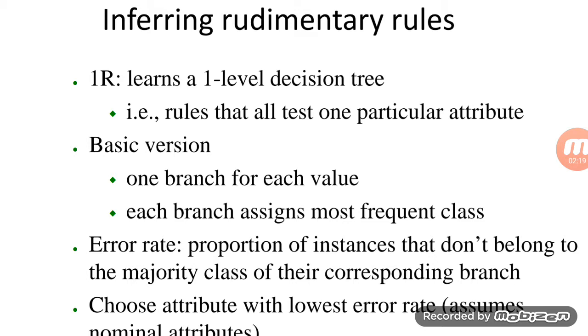Out of that, using 1R, we try to find those entities which take the minimum error rate. This means the algorithm favors those output predictions whose error rate is minimum.